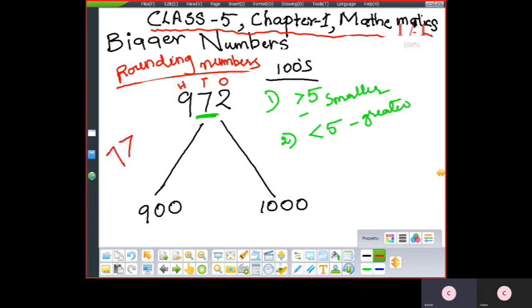So 7 is greater than 5. Which rule is implemented? The second rule, greater than 5, so we go to the greater side, which is 1000. So 972 is nearest to 1000. The approximate value is 1000. Clear, children?